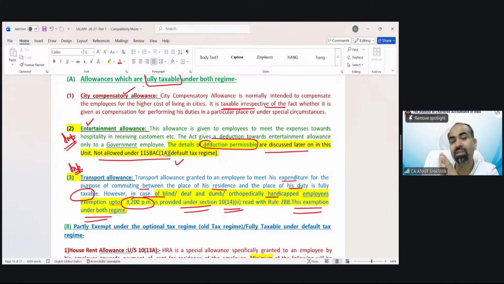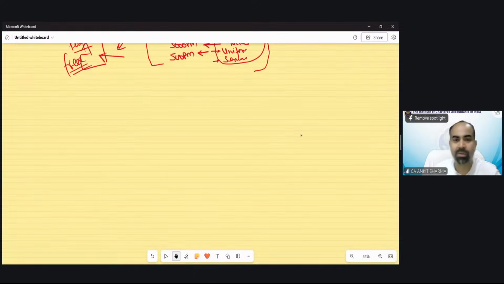Those allowances have this amount limit. That means these are fixed limits, irrespective of the amount of expenditure. 30 to 100 rupees per month is going to be exempted in this case under both regimes. So generally under both regimes, it is taxable. For example, transport allowance.